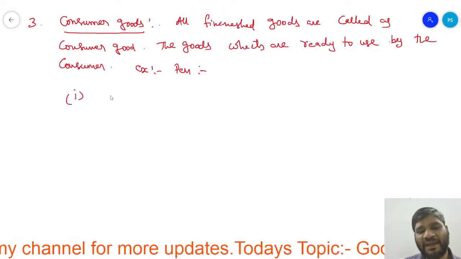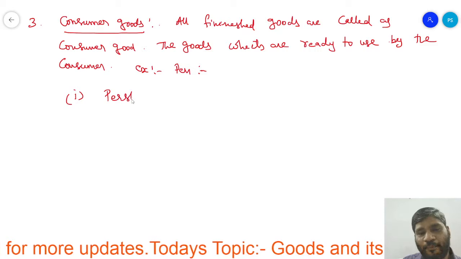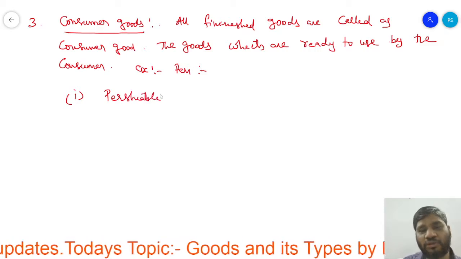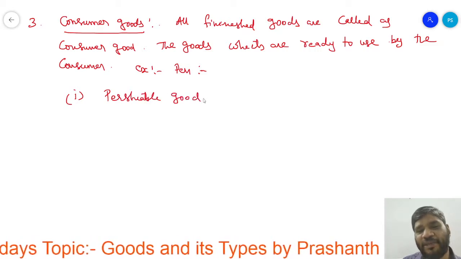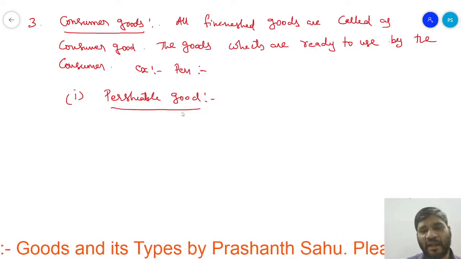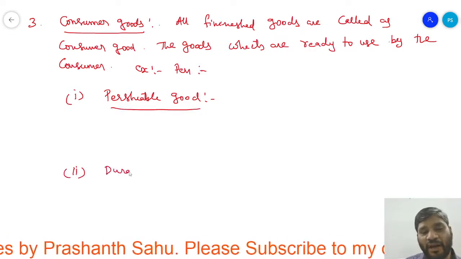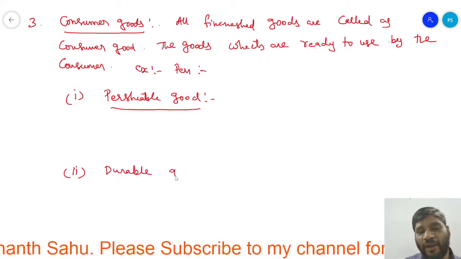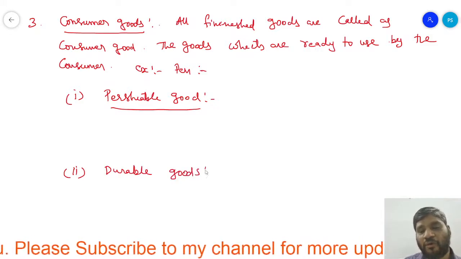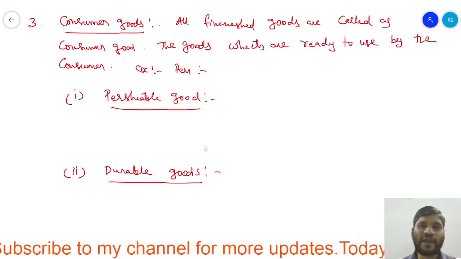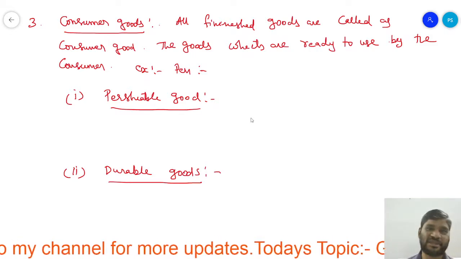Under that, number one is called perishable goods, and the next one is durable goods. What are perishable goods and what are durable goods? Let us see.